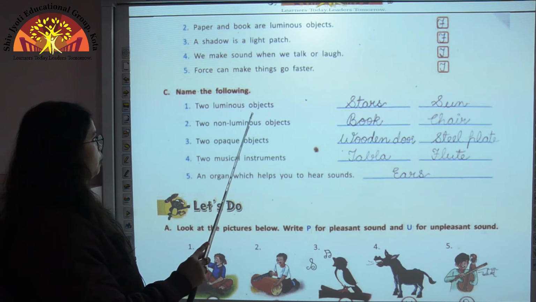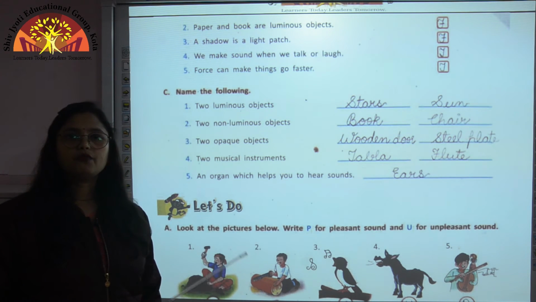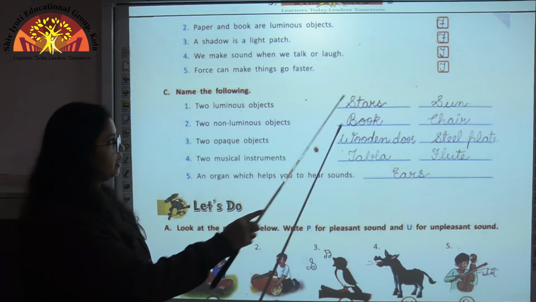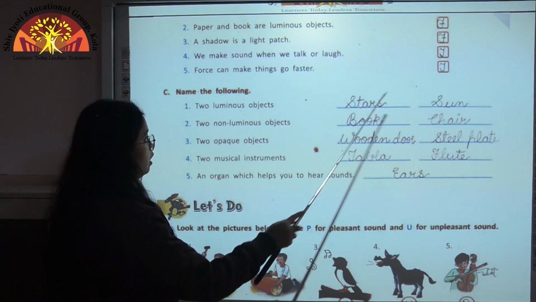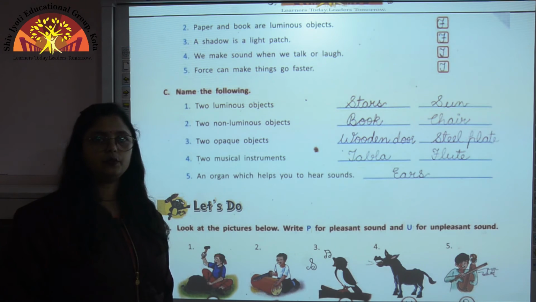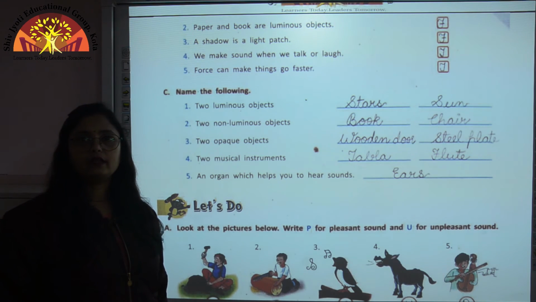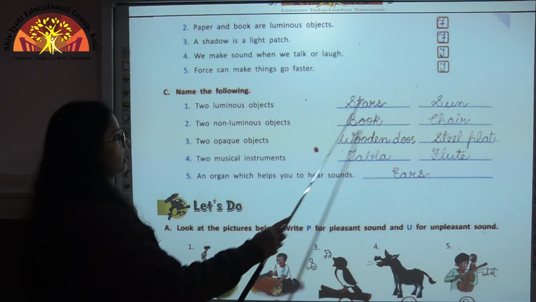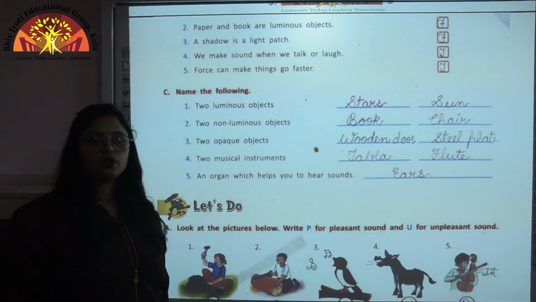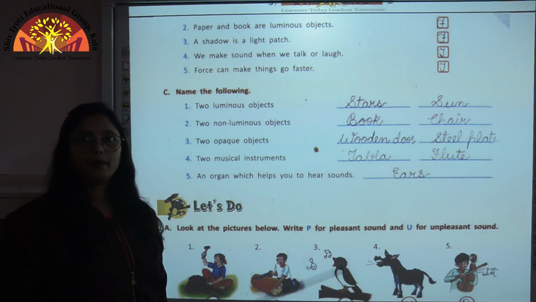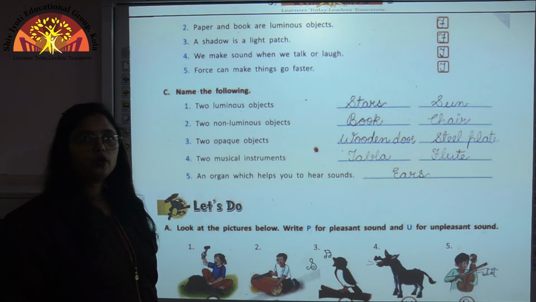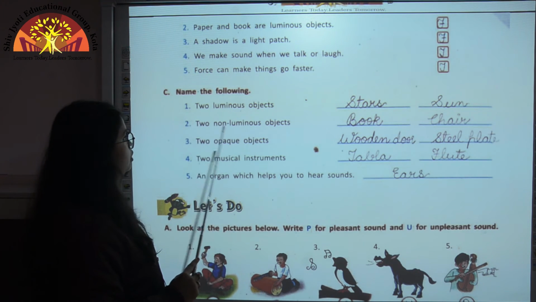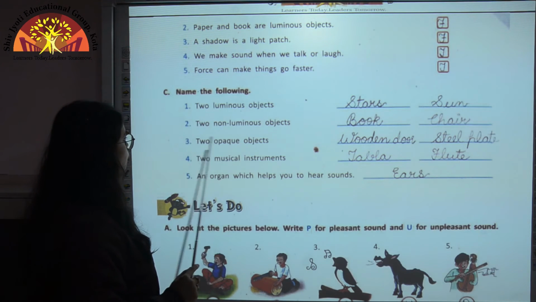So two luminous objects, you can write the names of any two luminous objects. Here I have written stars and sun. Both of these are natural luminous objects, but we can write diya, candle, bulb, tube light, anything which gives out light. Two non-luminous objects, book and chair. Here also you can write the names of any two non-luminous objects like pen, pencil, table, door, anything which does not give out light.